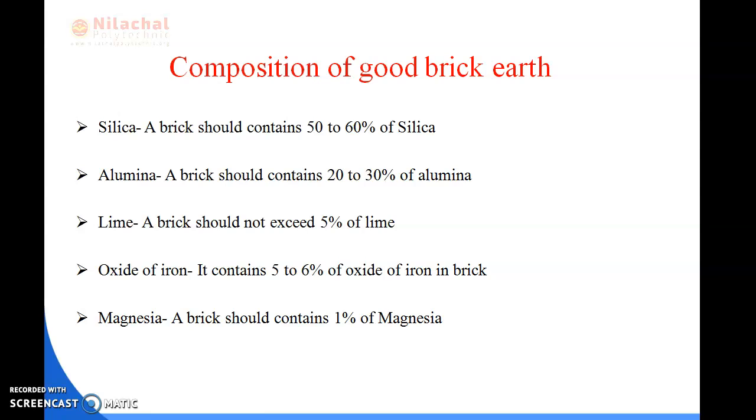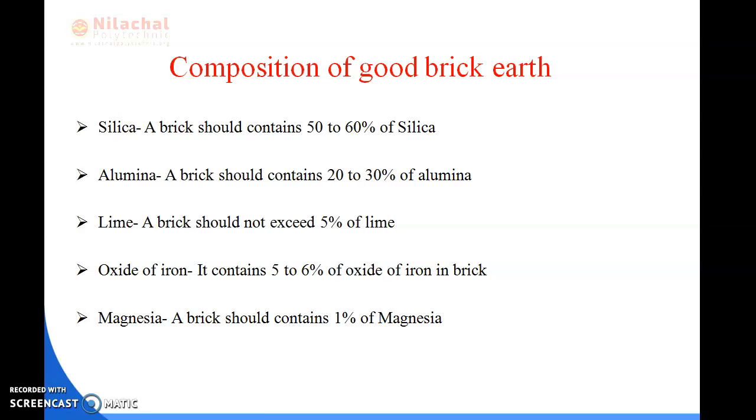Okay, next we will be reading about lime. A brick should not exceed 5% of lime. If it exceeds 5% of lime, then we can say it is not of good quality. In a brick the lime should not exceed 5%, and if it is present, it prevents shrinkage of the raw bricks. And if an excess of lime is present in the brick, then it causes the bricks to melt and hence the shape is lost.